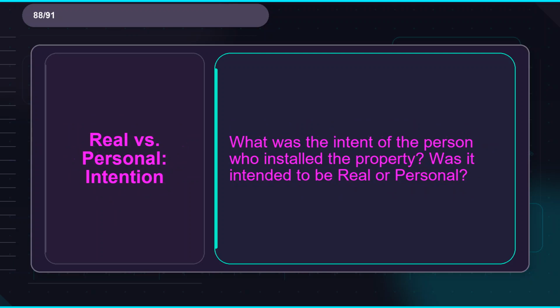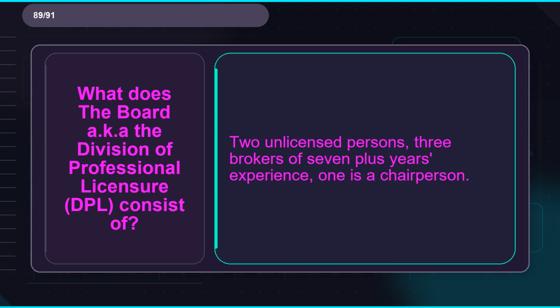Flashcard 88. Term, real versus personal intention. Definition, what was the intent of the person who installed the property? Was it intended to be real or personal? Flashcard 89. Term, what does the Board, A.K.A. the Division of Professional Licensure, DPL, consist of? Definition, 2 unlicensed persons, 3 brokers of 7+ years experience, 1 is a chairperson.